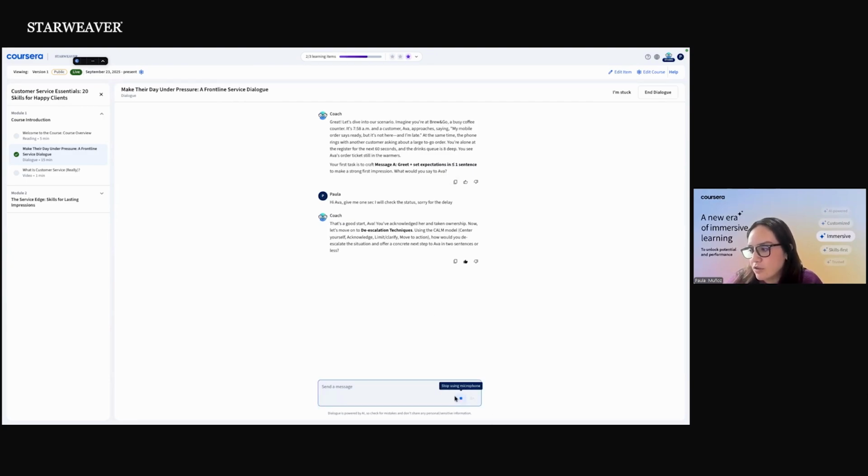We can also use the microphone, and it will be activated by your voice, so it's more interactive. As you can see here, it's taking everything that I'm presenting, but you don't have to type, right? It's for you to be more interactive with learning, with the scenarios, so you don't have to be typing on your phone or on your computer. You can also talk directly to Coach.